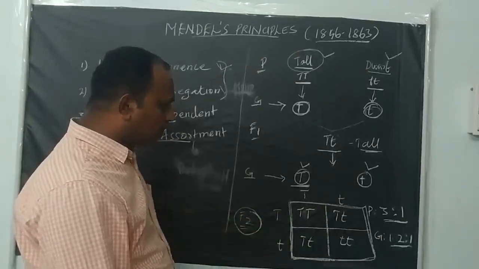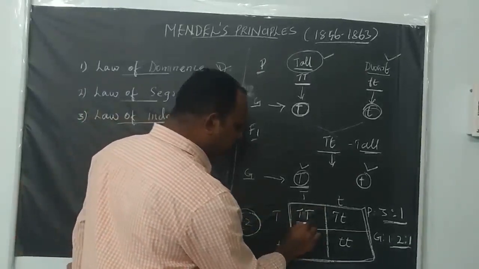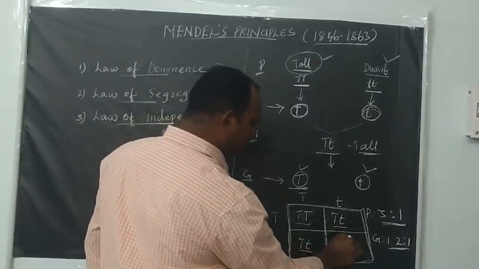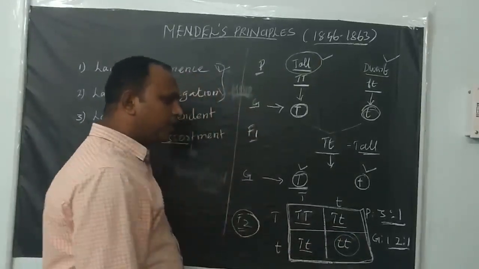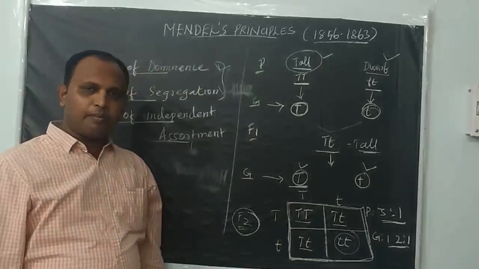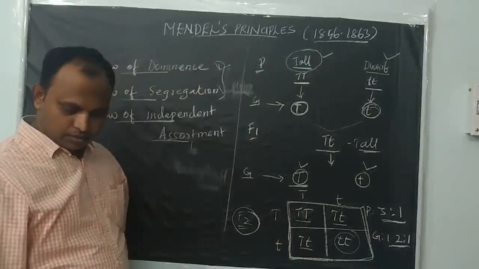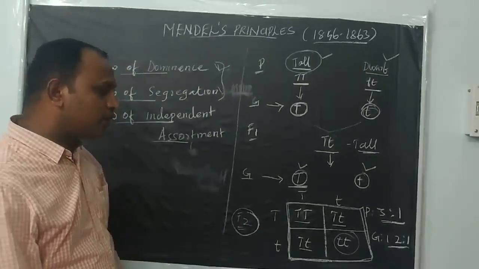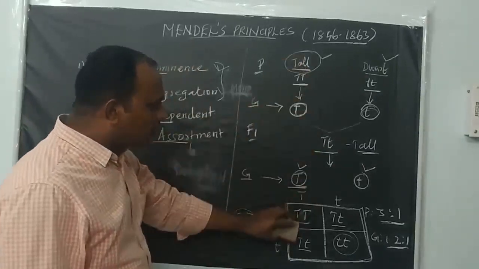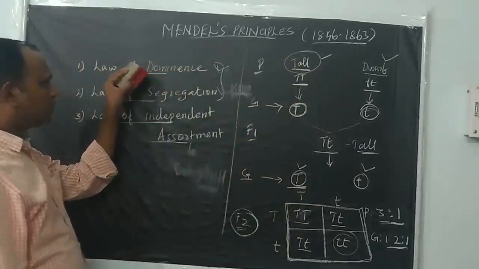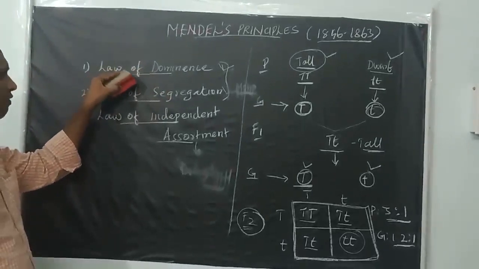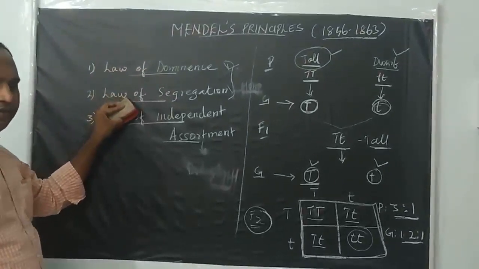Out of four, three progeny are tall, and only one is dwarf. The phenotypic ratio is 3:1, and the genotypic ratio of the monohybrid cross is 1:2:1. So this is the monohybrid cross. Based on this cross only, he proposed two important generalizations or laws: one is the law of dominance, another is the law of segregation.